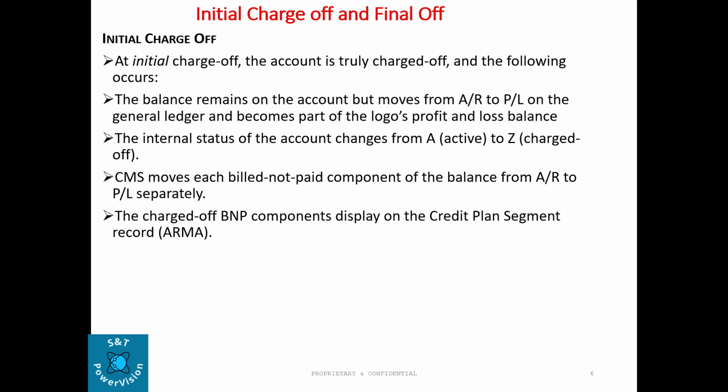When you go to the ARML 14 or 24 screen, there we can see the AR and PL components. In the initial charge-off, the account has a total of 17 components. So all the 17 components move from AR to PL. The initial status of the account changes from A to Z. CMS moves each bill-not-paid component of the balance from AR to PL separately. The charge-off BNP component is displayed on the credit plans segment record here. So in the initial charge-off we can make the payment.